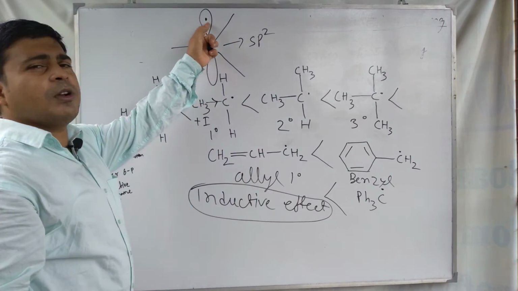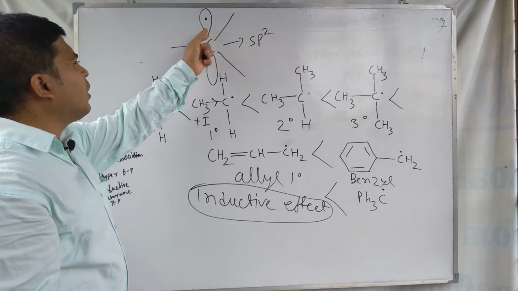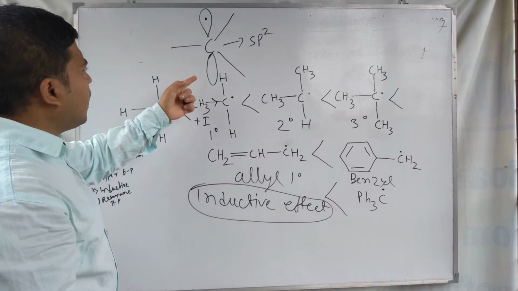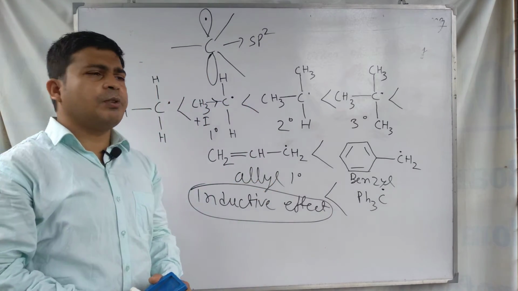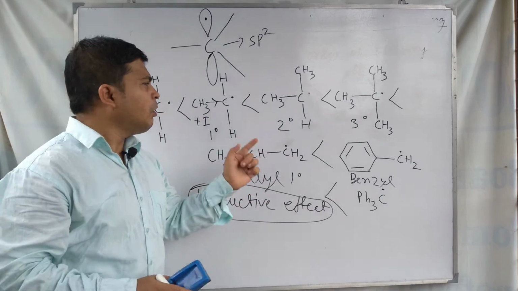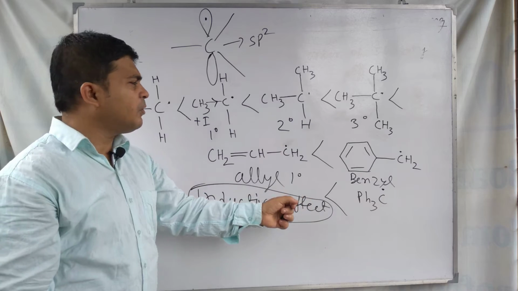This one is the unhybridized p orbital, and in the unhybridized orbital only a single electron is present. As a result, these radicals are considered electron deficient species.